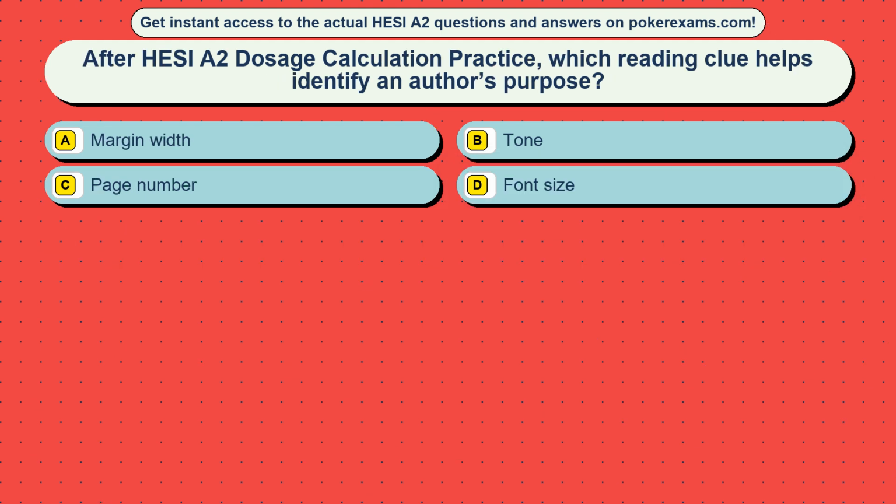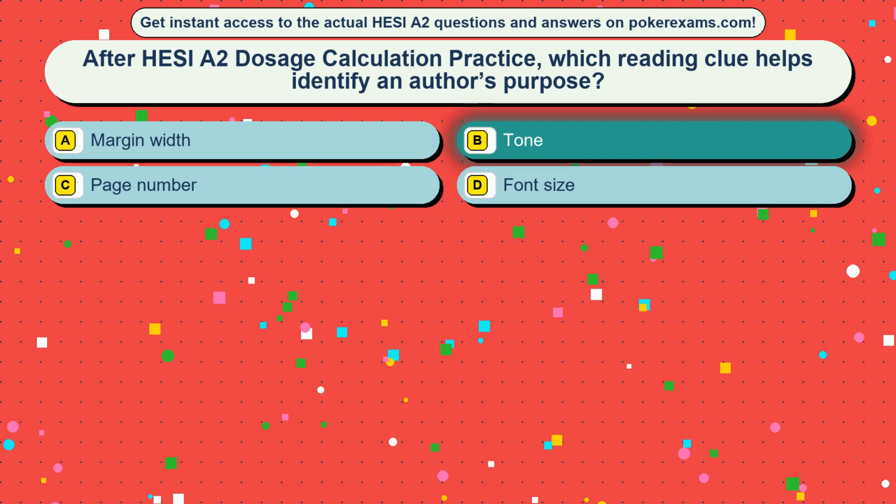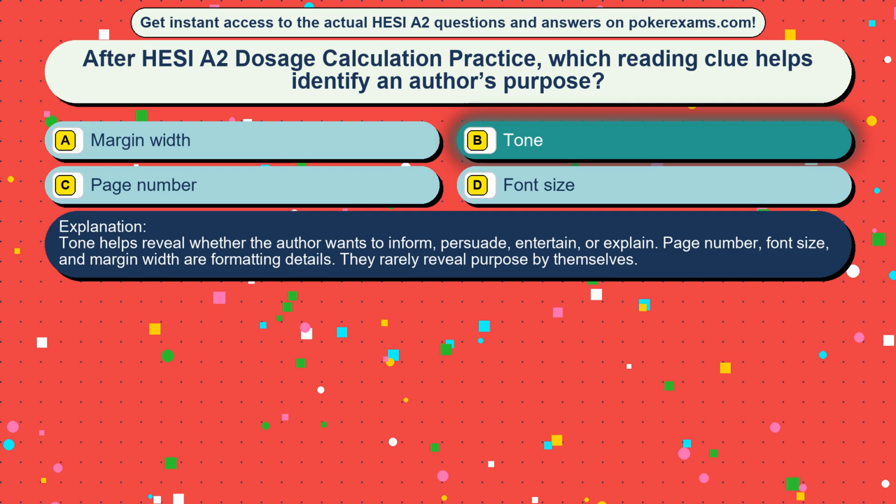Question 16. After HESI A2 dosage calculation practice, which reading clue helps identify an author's purpose? Option A, margin width. Option B, tone. Option C, page number. Option D, font size. The correct answer is option B, tone. Tone helps reveal whether the author wants to inform, persuade, entertain, or explain. Page number, font size, and margin width are formatting details. They rarely reveal purpose by themselves.